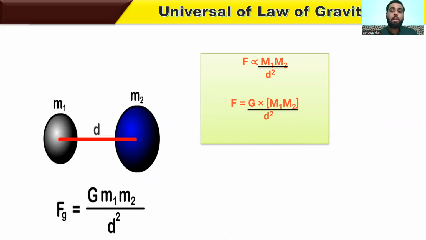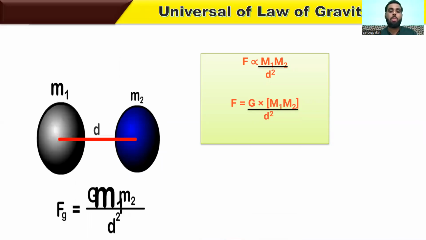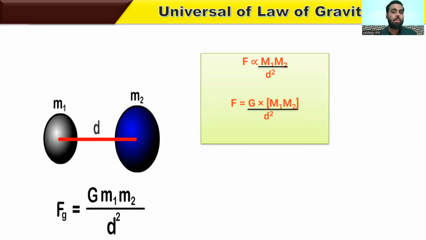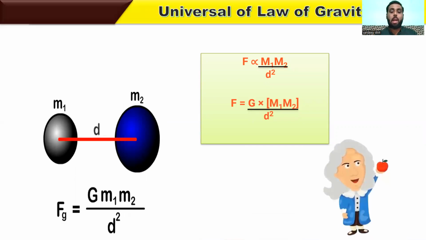To change the proportionality into an equality, we have to use a constant term, and that is G, the gravitational constant. Hence it gives the equation F equals G m1 m2 upon d square. This is the law given by the scientist Newton.